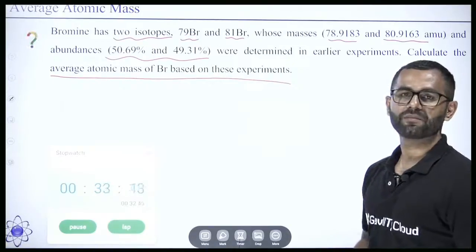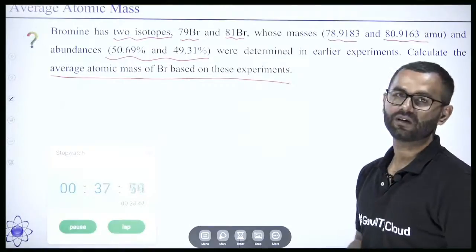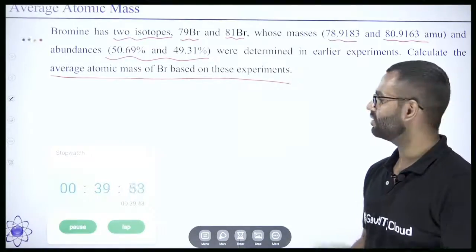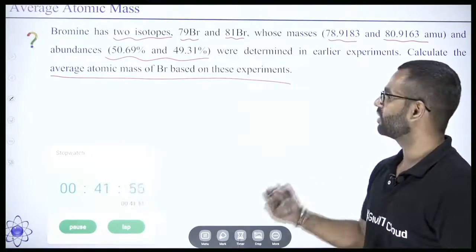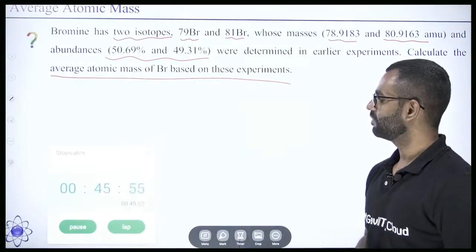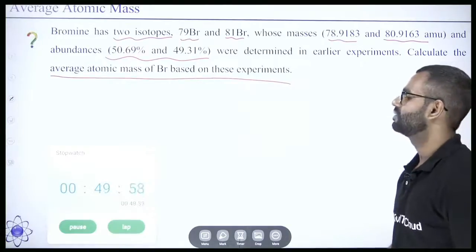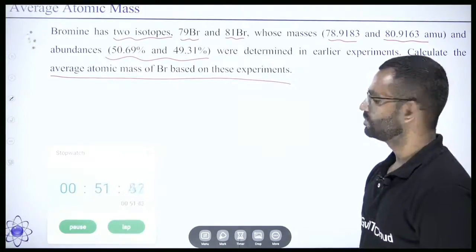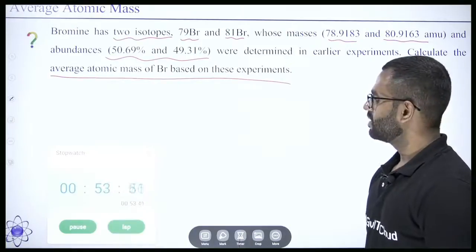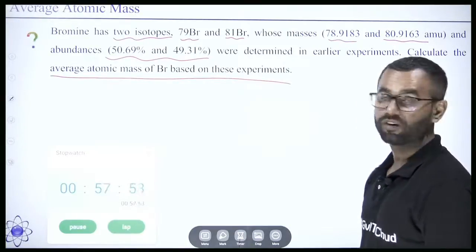The concept is the same. All you need to do is find the average atomic mass by using the same method. So just 15 seconds remaining. Just 5 seconds and I will solve it for you.